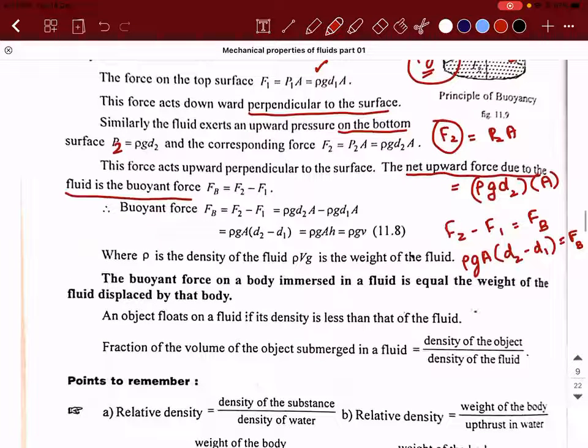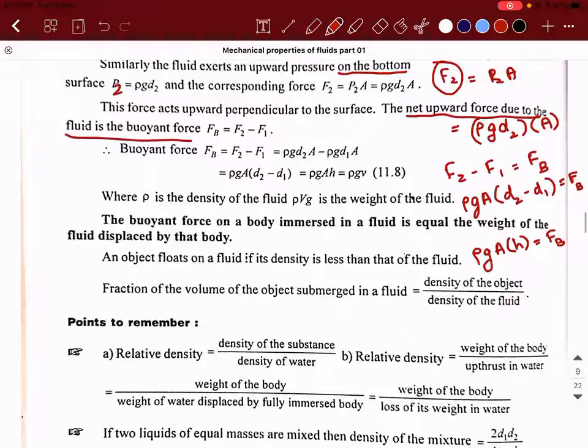So can I write this as rho into g into A into (D2 minus D1), can I write it as H? And this will be equal to FB. Now, this area multiplied with the height will give us the volume, right? So rho g into volume is equal to FB. Am I clear, guys? What volume am I trying to talk about? This is the volume of the solid. VS stands for volume of solid.